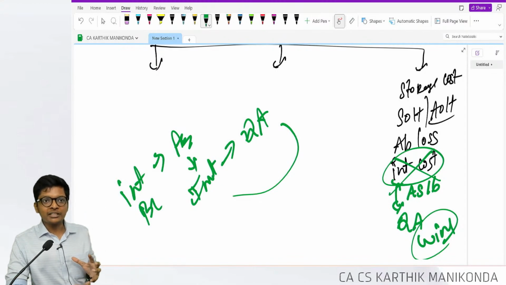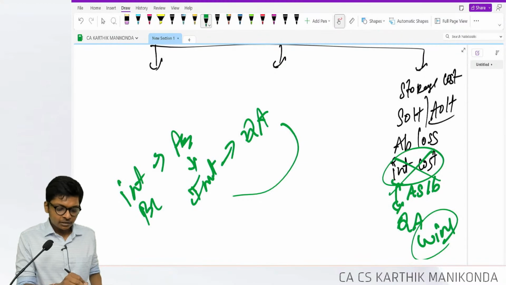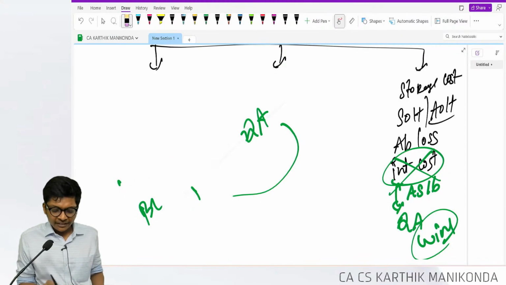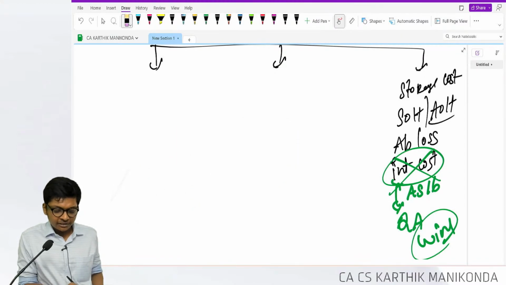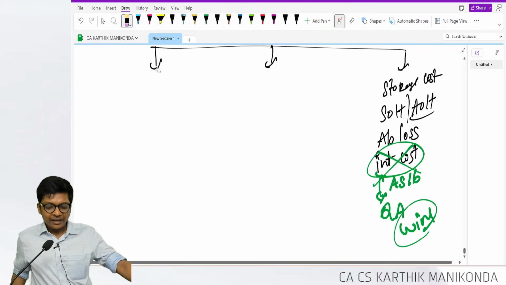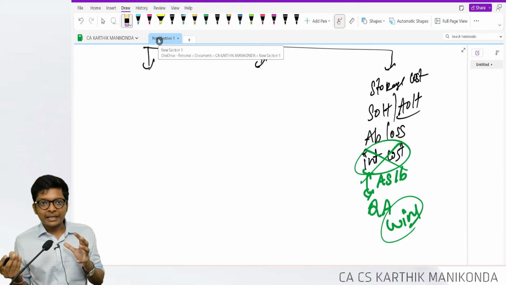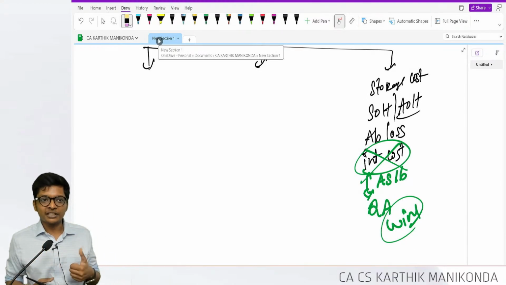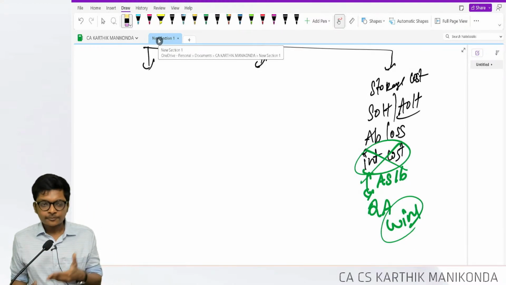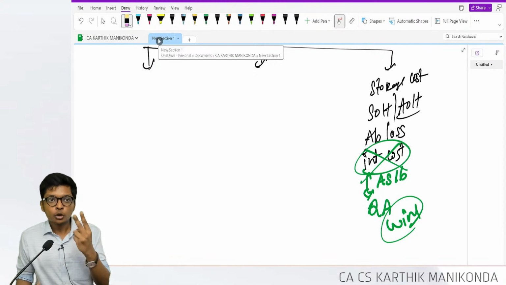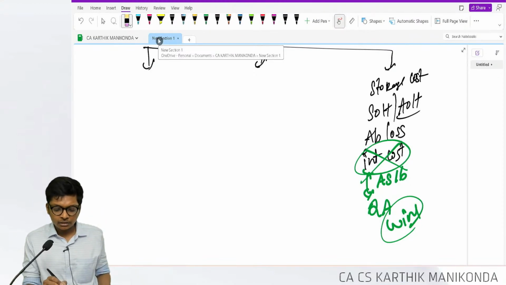Constructing buildings and houses to sell, then that will be capitalized. Are you following? Very, very important concept. They haven't tested this part in exams, where AS 16 is a beautiful standard. AS 16 can be combined with AS 11. We saw a question. AS 16 can also be combined with AS 2 and inventory, they can ask.